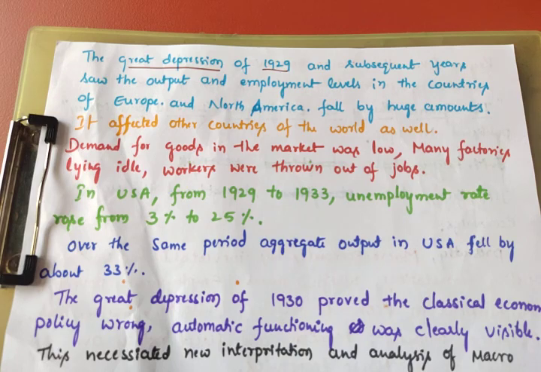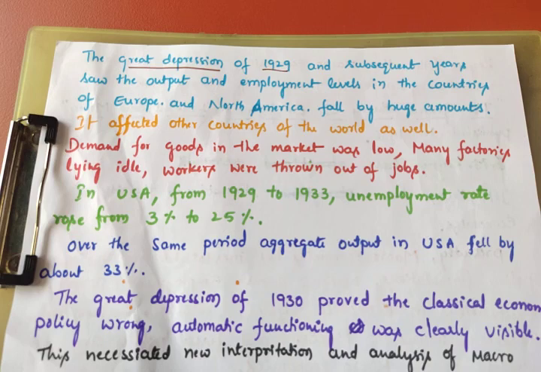That means no demand. No demand means no production. No production means no employment. No employment means no income. Okay, so this was called depression. Depression means nothing but a situation where there was no demand for goods and services.